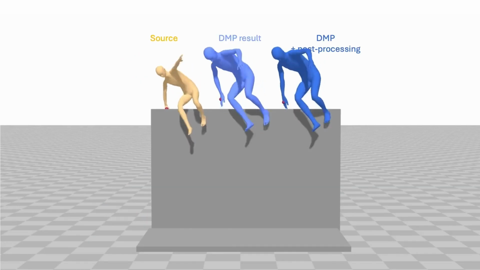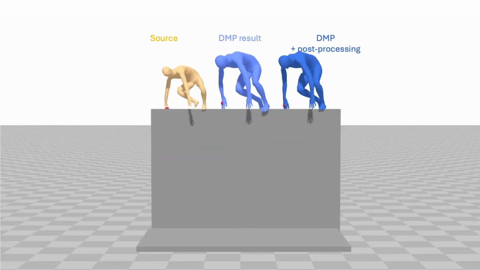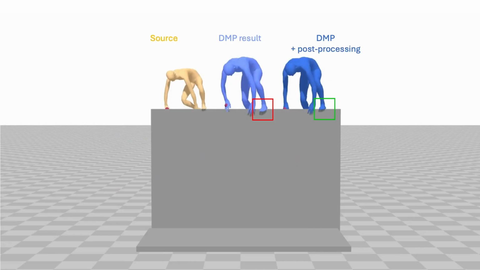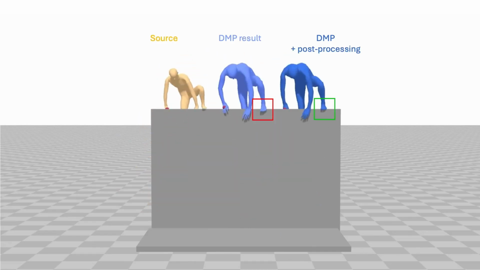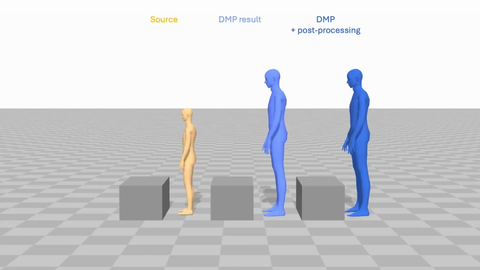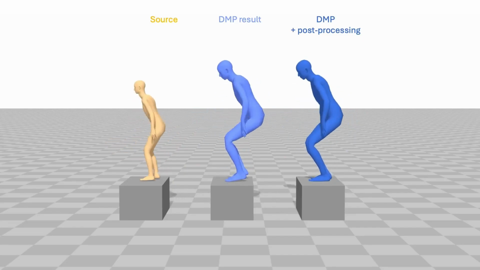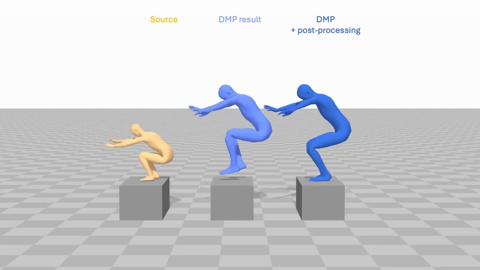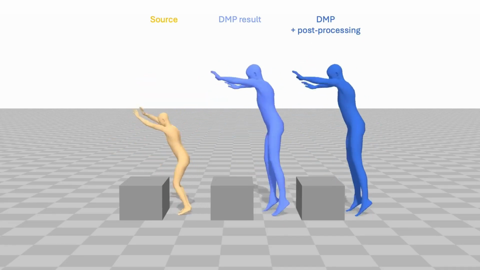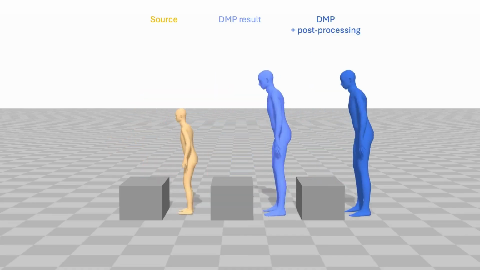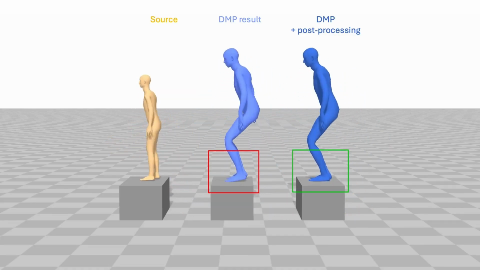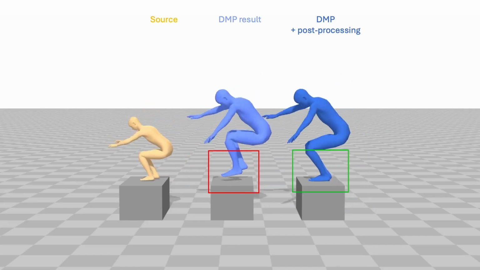For this wall climbing motion, position constraints are assigned to the hands and feet. Post-processing reduces the positional deviation on the hands and cleans up foot contacts with the wall. In this box jump example, DMP produces a natural root motion, but the character's feet float above the surface upon landing. By applying post-processing, the character plants accurately onto the box, creating a much more stable result.